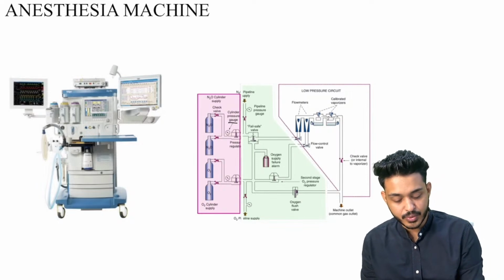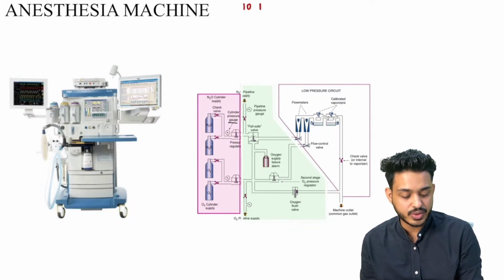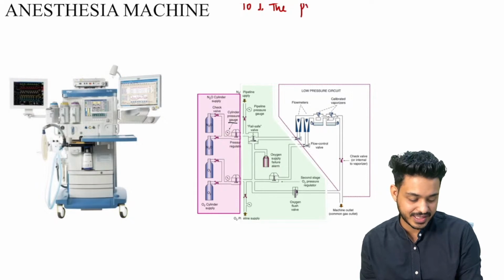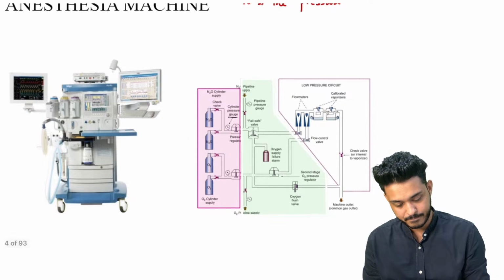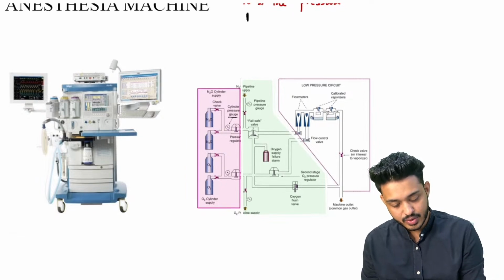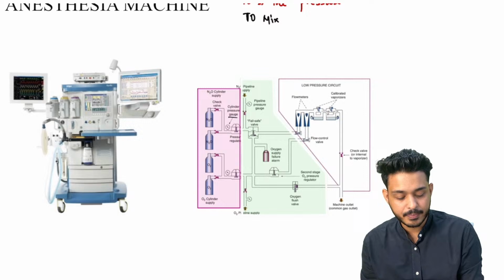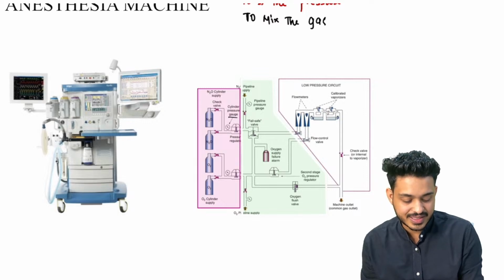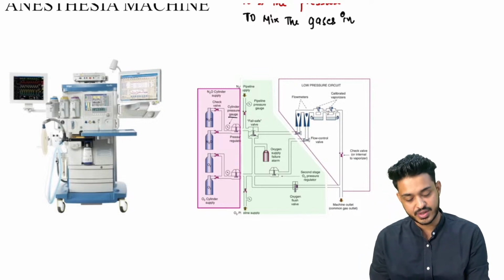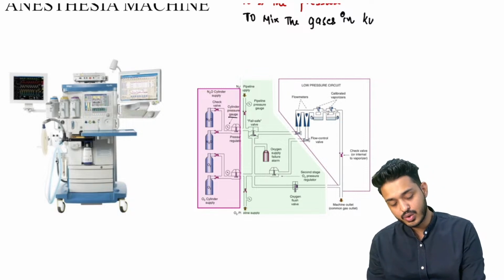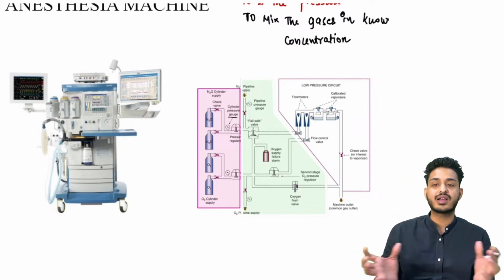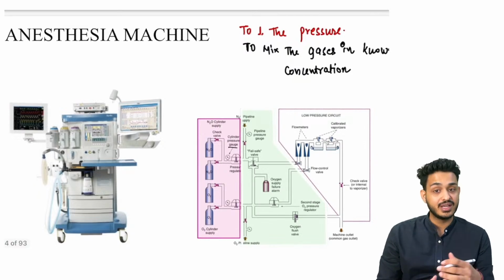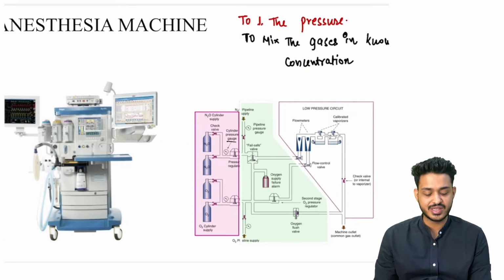So what we need to do, we are using the anesthesia machine to decrease the pressure, and to mix the gases in equal or known concentration, whatever is required. तो पेशेंट को क्या करना है, कनेक्ट करना है. We need to give the gases to the patient in the known concentration, जितना चाहिए.